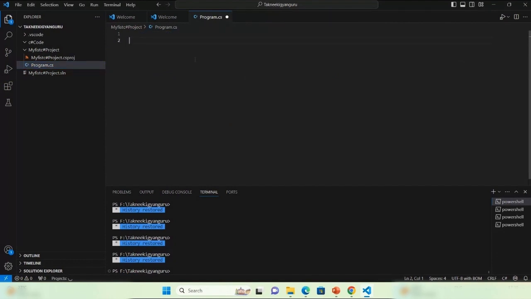Create your own code like namespace Takniki Gyan Guru and create a new class, my first class.